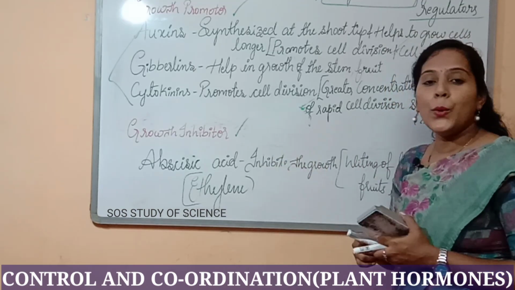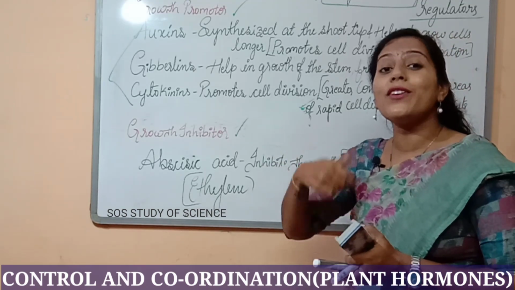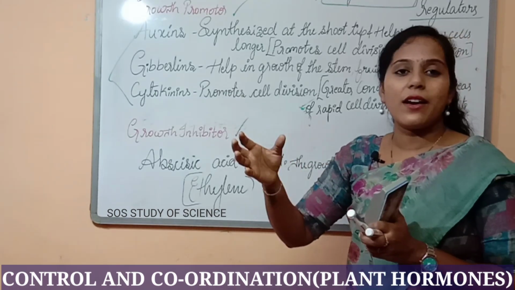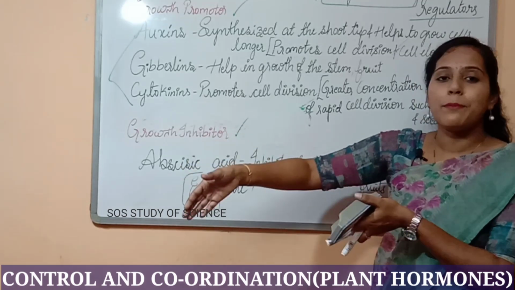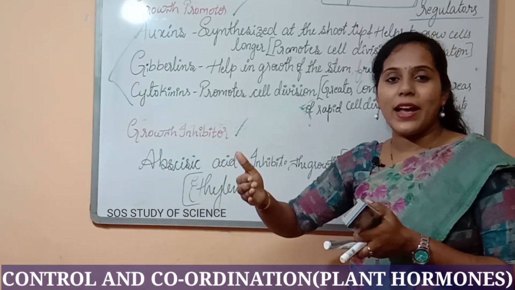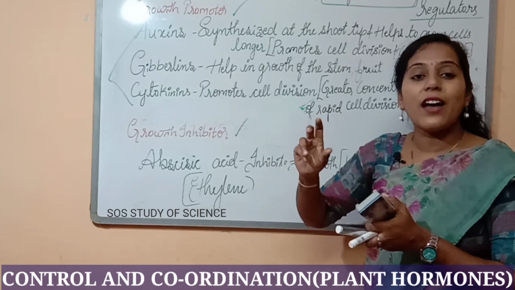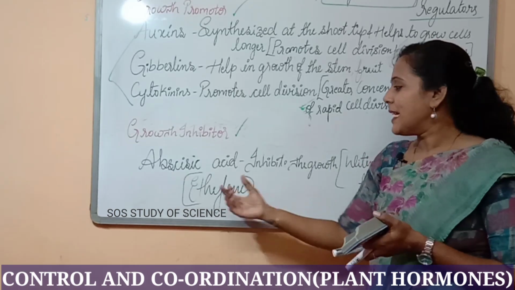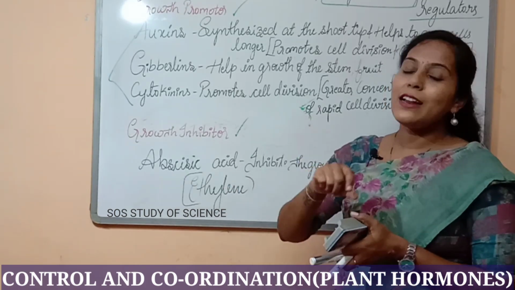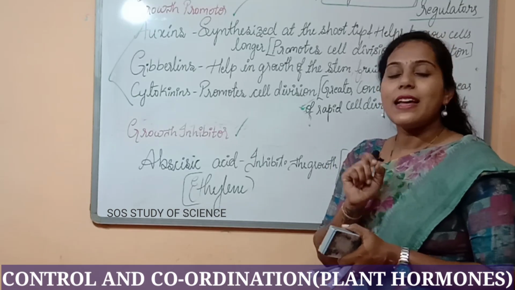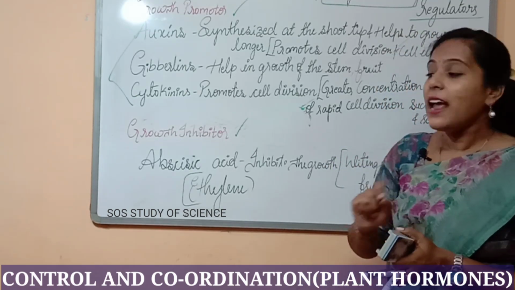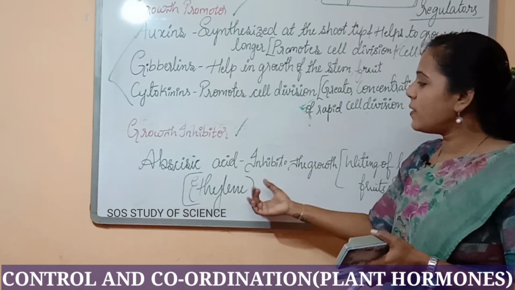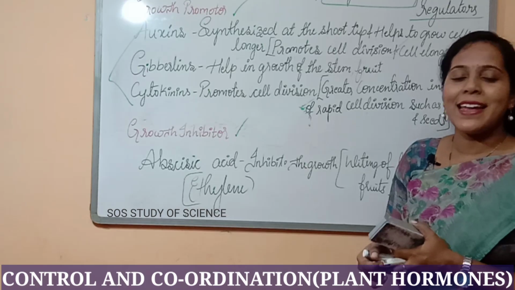What does ethylene do? Ethylene helps the fruits to ripen, especially the banana, you have observed, right? When we bring the raw banana and keep it in one particular place for 1 or 2 days, you could observe that it starts to change its color. It starts to ripen. Who is helping to do this? The ethylene. Why? Because ethylene is found in the gaseous state, and it helps the fruit to ripen. It helps in aging. So this is also considered one of the growth inhibitors.